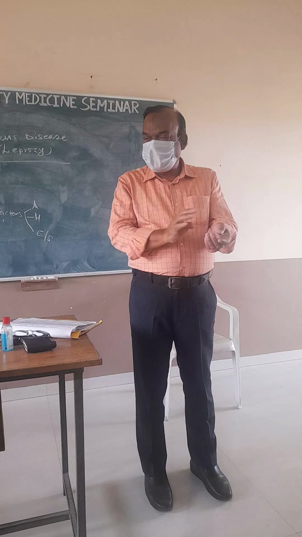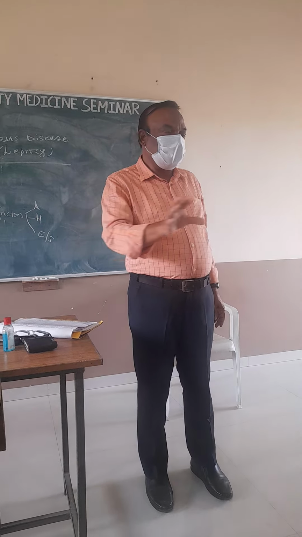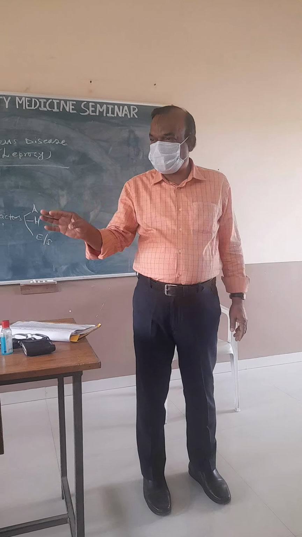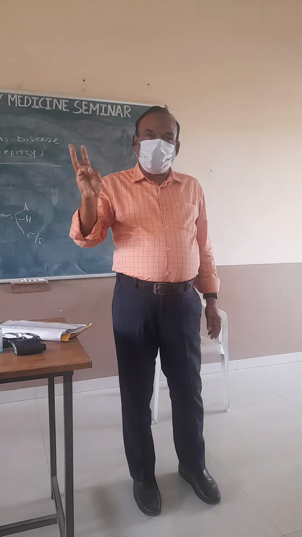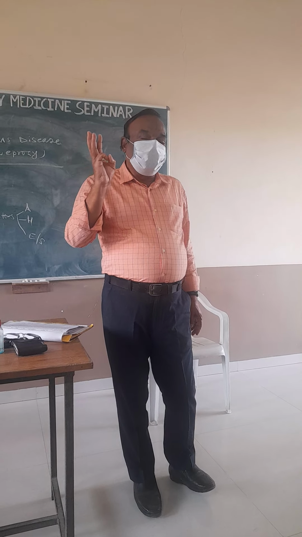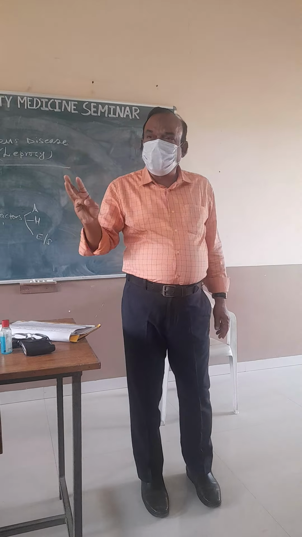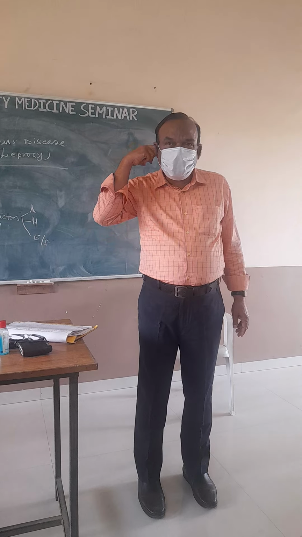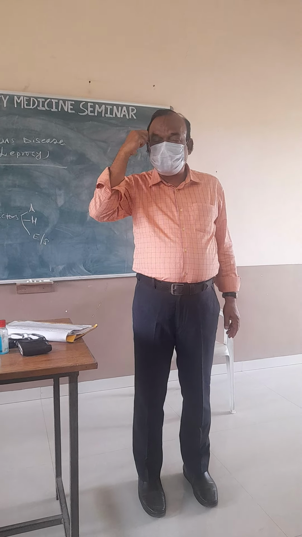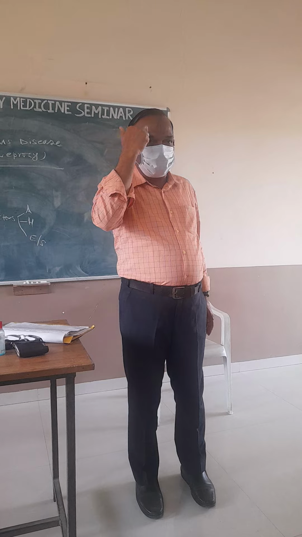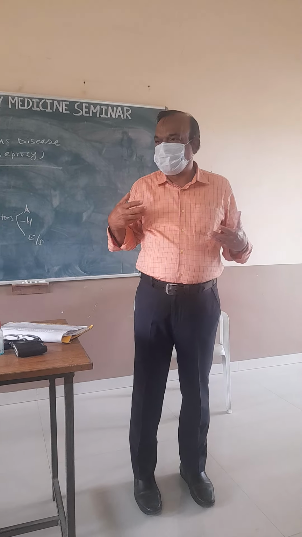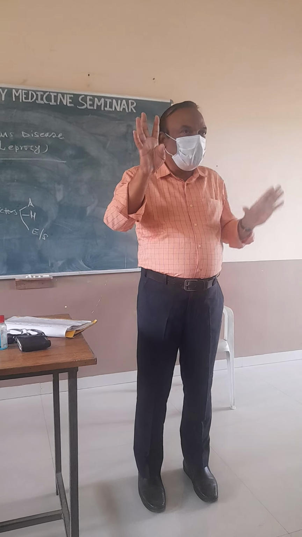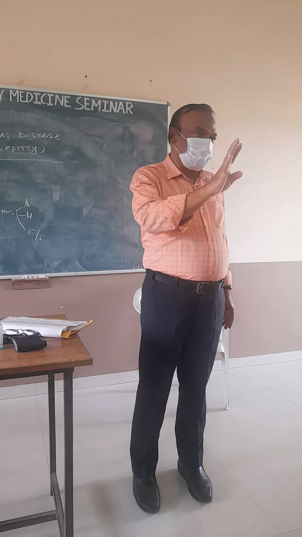If you try to touch, the patient is unable to feel the sensations. Fourth is presence of nodules on the ear, on the eyebrows, on the face or the external aspect of the body. So these are the 4P clinical features.